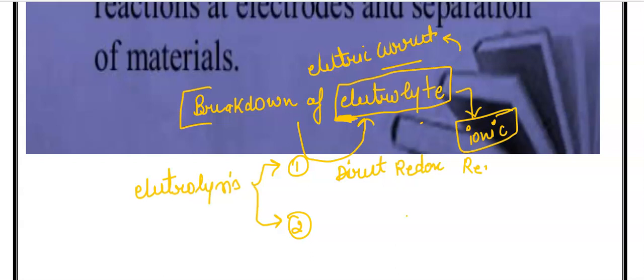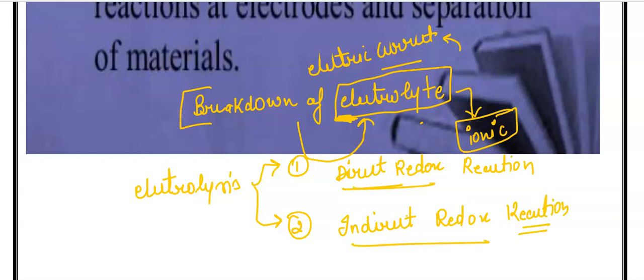Basically, electrolysis is divided into two parts, or you can say electrolysis is of two types. The first one is direct electrolysis, also known as direct redox reaction electrolysis, and the second one is indirect redox reaction electrolysis. Why am I saying direct redox and why indirect redox reaction?